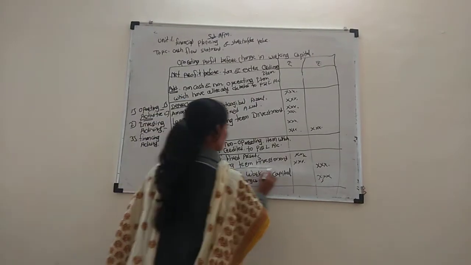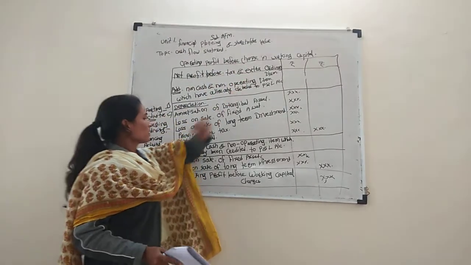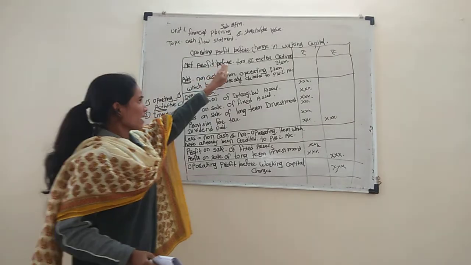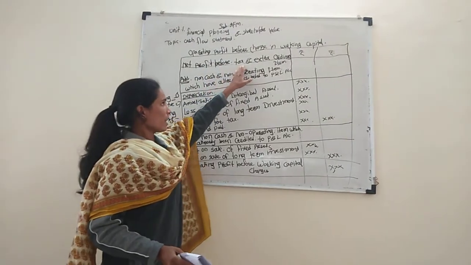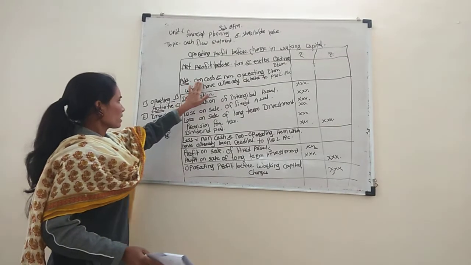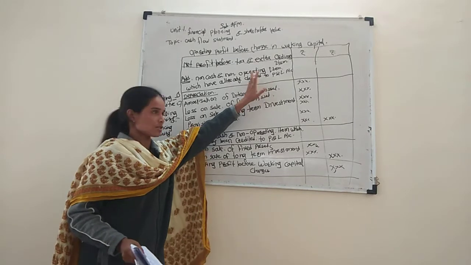This means the operating profit before changing working capital. This is the net profit before tax and extraordinary item. Add non-cash and non-operating items which have already been debited to profit and loss account.